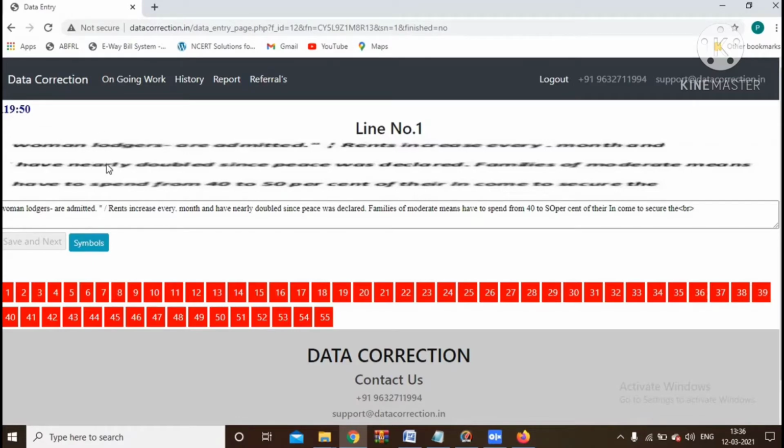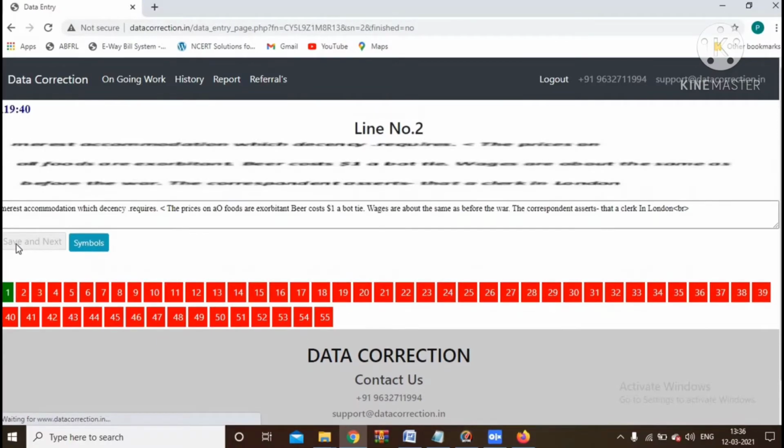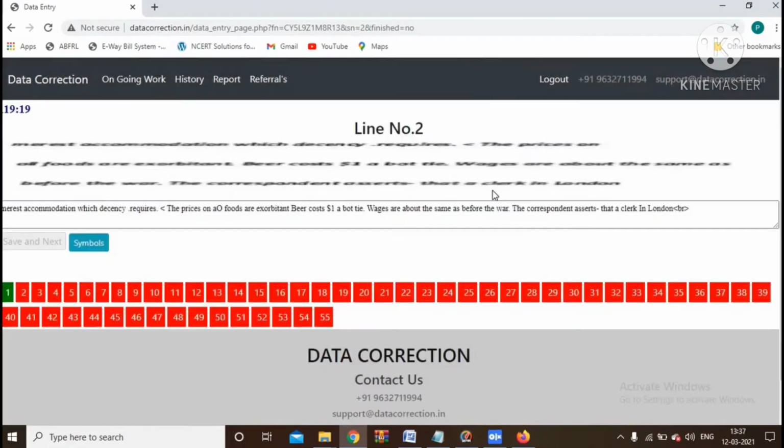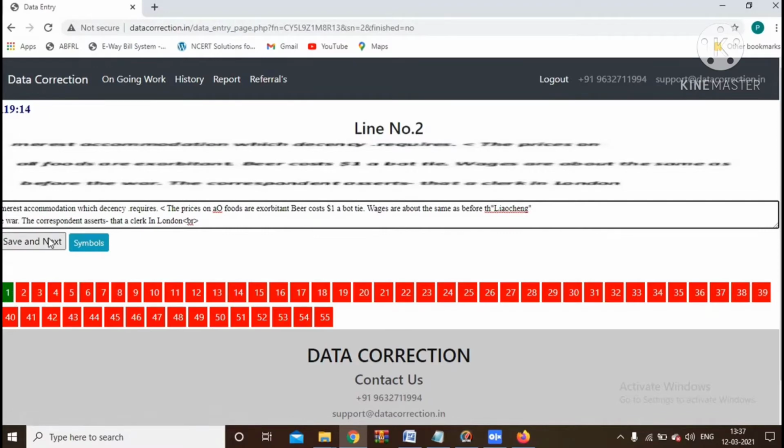Just check your image and your text. You have to correct it like this, then save and next. The text is like BR here, so please don't clear this. Also there is a symbol which is not on the keyboard, so you have to click on symbols. Just copy it here like this, then paste it over the text, and save and next.